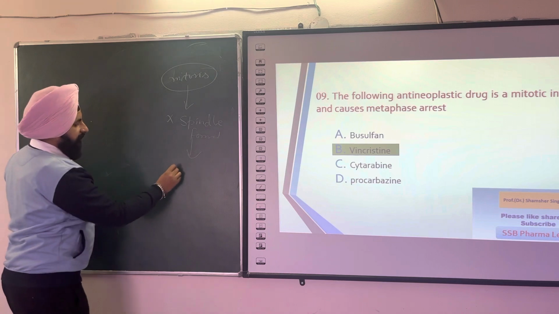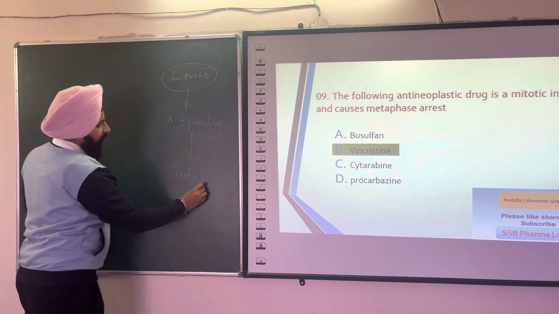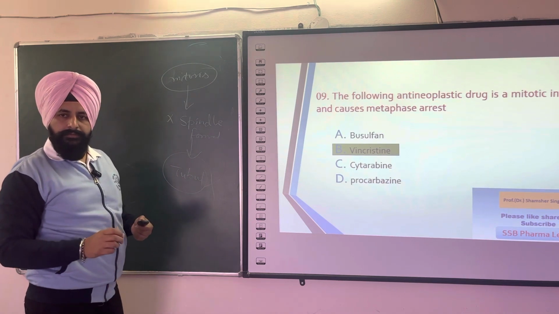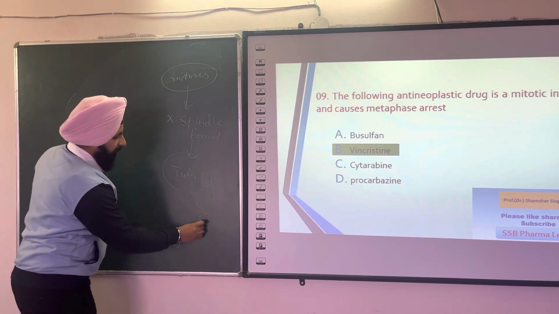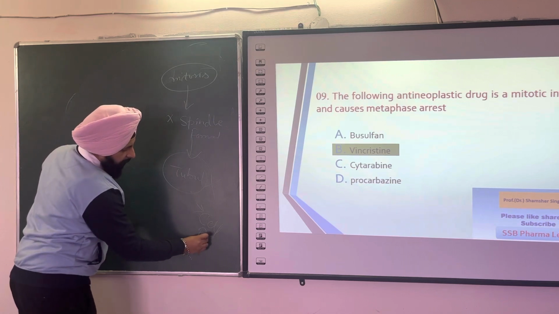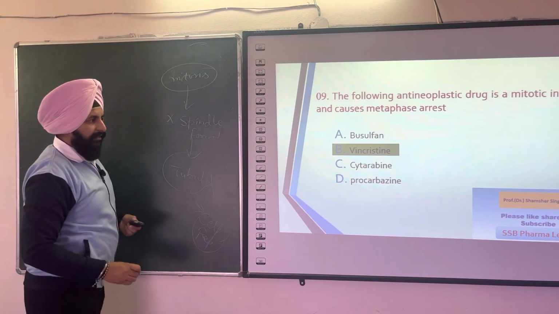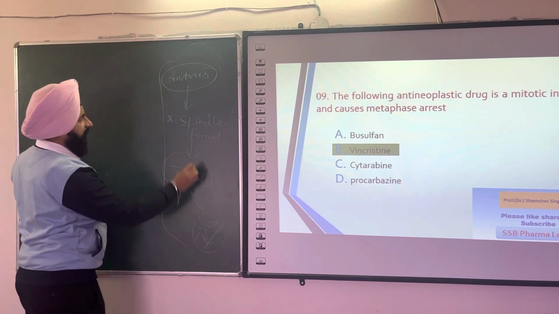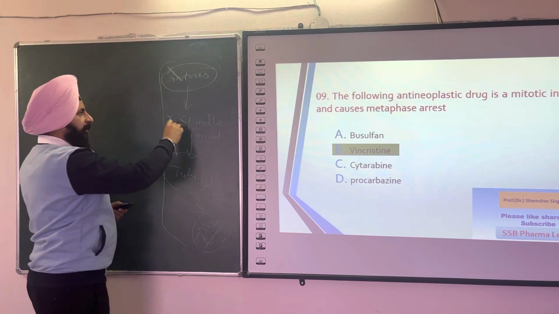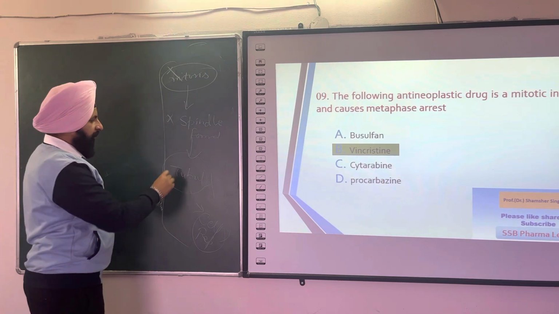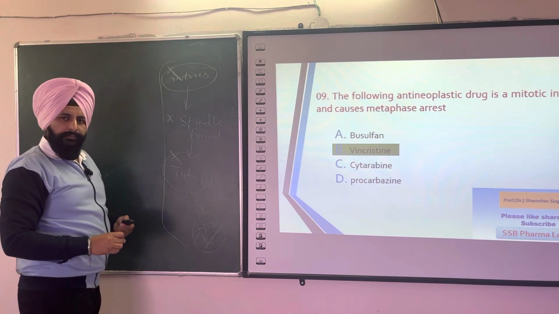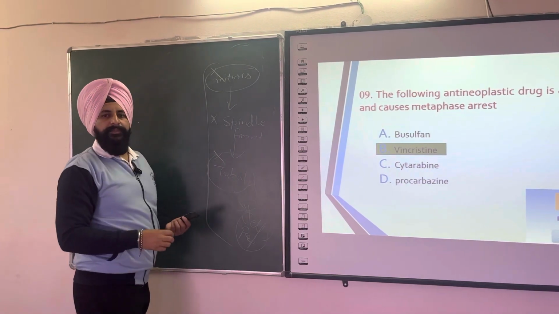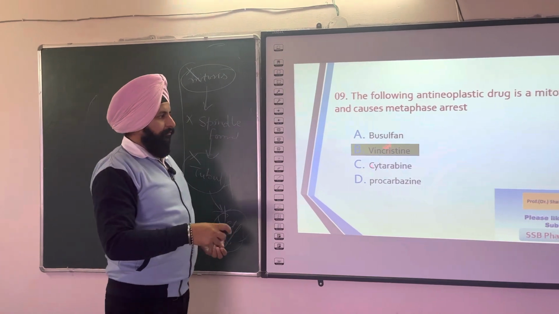By stabilizing the tubules. They inhibit the phosphorylation of tubules, microtubules, thereby inhibiting cell replication. So this is how vincristine acts as an anti-neoplastic through this mechanism: by inhibiting mitosis, inhibiting spindle formation, inhibiting the phosphorylation of microtubules or tubules, and inhibiting cell replication. So this is the right answer for this question.